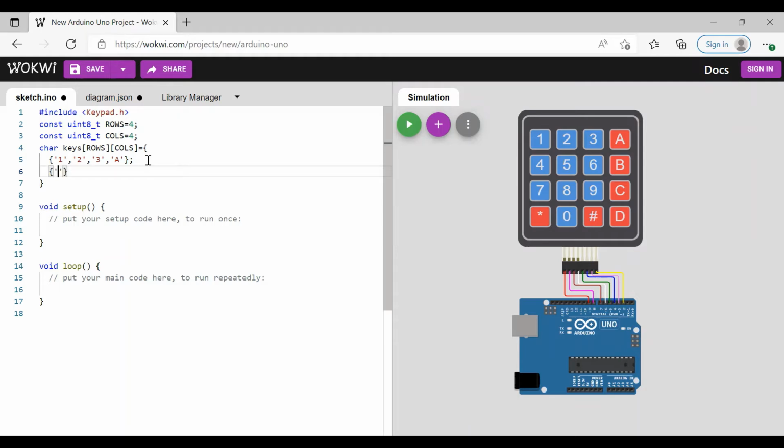Next, 4, 5, 6, and B. Now the second row is over.